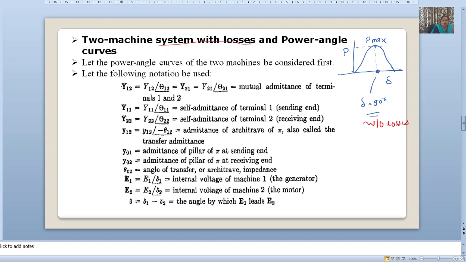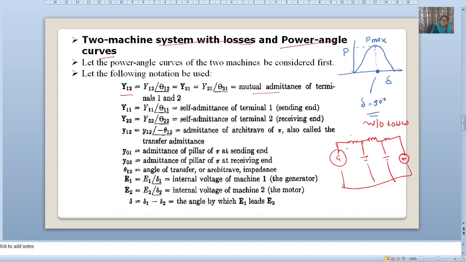Now here we have the two machine system with losses. So we have to find out the power angle curve for this two machine system with losses. Now we know this notation already. You have studied in power system analysis that Y12 is the mutual admittance of terminals 1 and 2. If I am considering a generator, its reactance X1, and X2, it is connected to a motor, and in between is this transfer reactance.